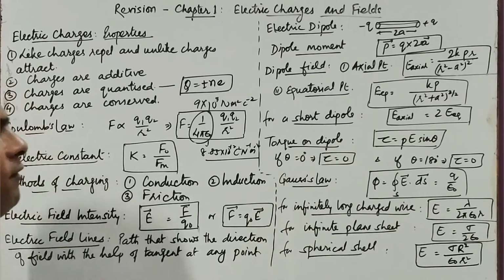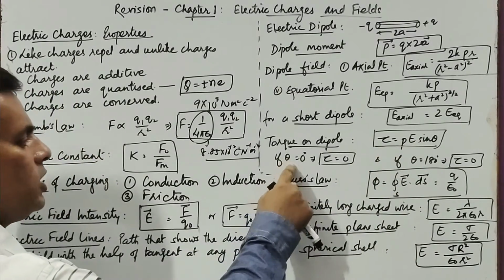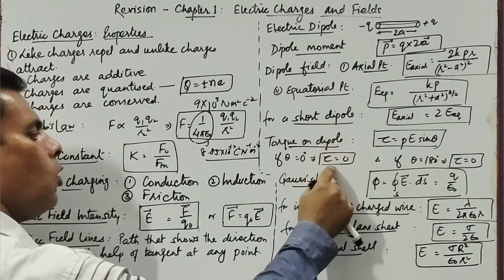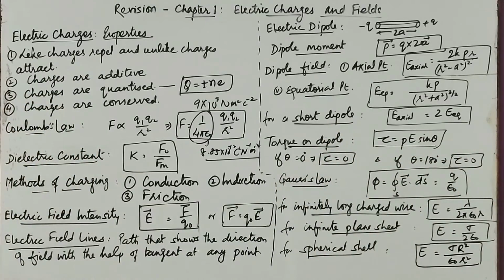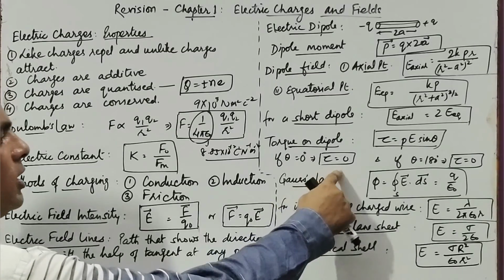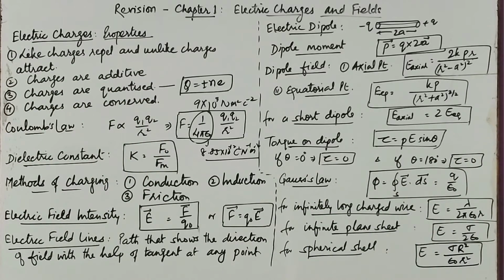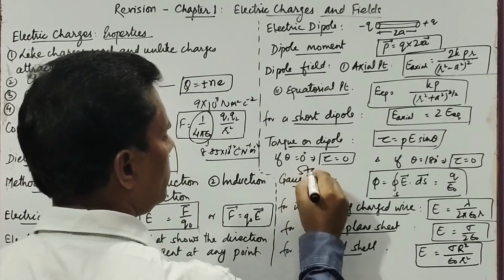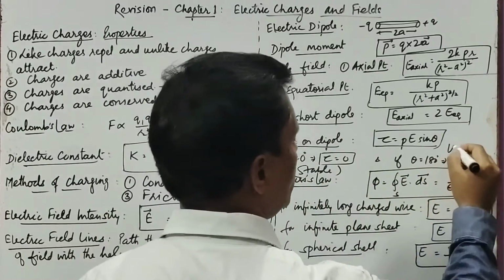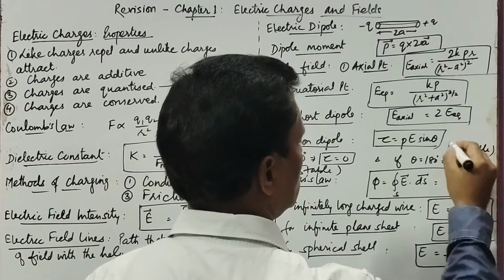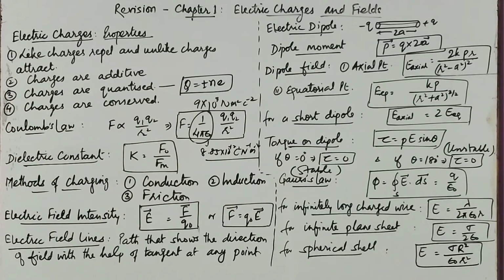Then dipole, when placed in a uniform electric field, experiences a torque that tends to rotate it, and that torque is given as pE sin theta. Here we have two conditions, whether theta is 0 or theta is 180. In both conditions, torque comes out to be 0. This is equilibrium, but this is the condition for stable equilibrium and this is the condition for unstable equilibrium. Clear, we had discussed that. Remember this. So this is the torque on a dipole.